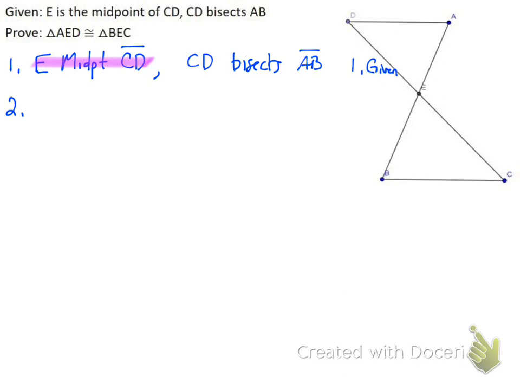E is the midpoint of CD, so that means that the two segments that make up CD are going to be equal to each other because E is in the middle. So I can say that ED is equal to EC, by definition of midpoint.